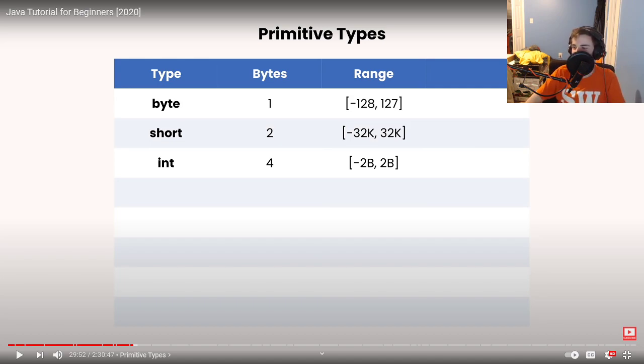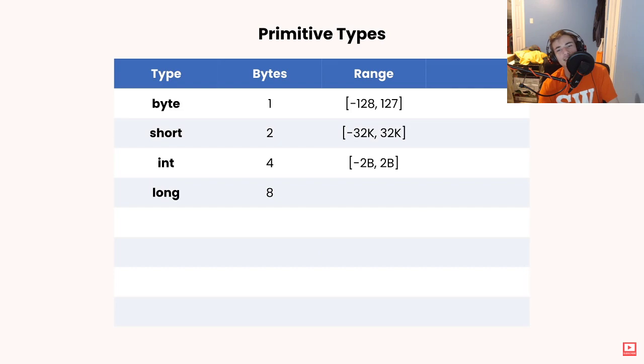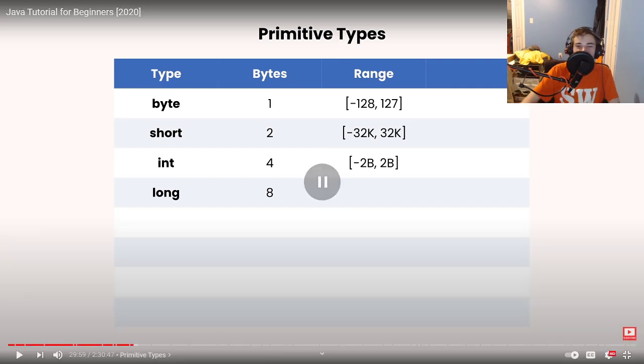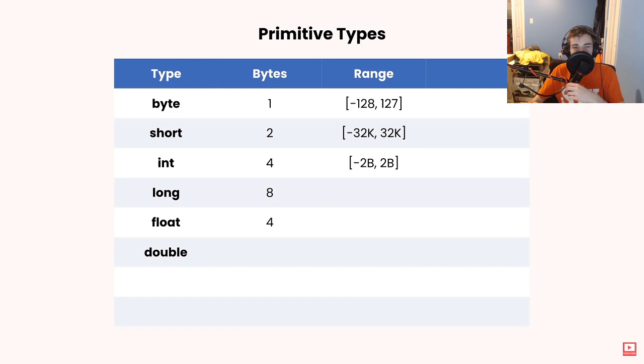Then we have long, which takes 8 bytes, and with this we can store even larger numbers. Now all these types are for storing whole numbers that don't have a decimal point. If you want to store a number that has a decimal point, you have to use float or double. Float takes 4 bytes, double takes 8 bytes. So obviously with double we can store larger numbers.